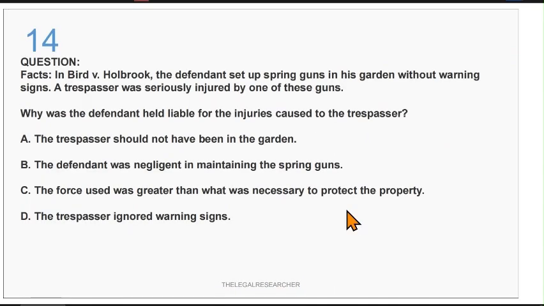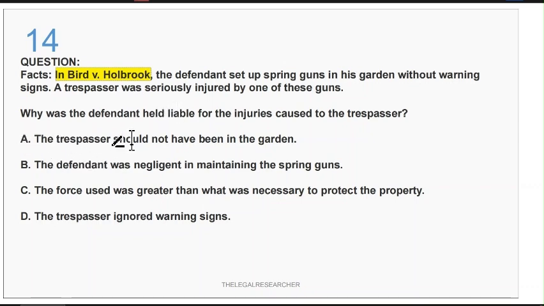Now let's move to question number 14. Question number 14: in Bird versus Holbrook, the defendant set up a spring gun in his garden without warning signs. A trespasser was seriously injured by one of these guns. So the question is, why was the defendant held liable for the injuries caused to the trespasser? If you see all these statements, let's read first.